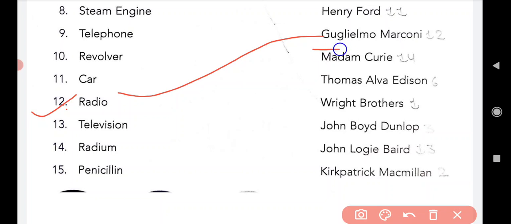Spelling is Guglielmo, Marconi. So Mr. Guglielmo Marconi invented the radio.